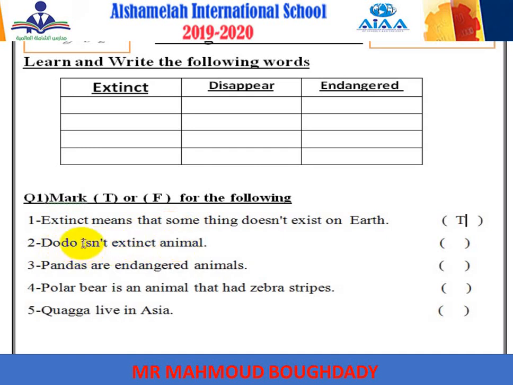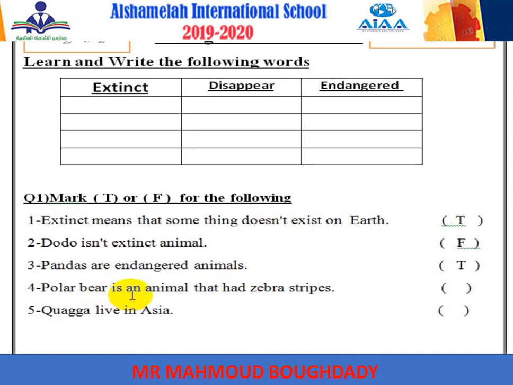He said here it is not. So it will be false. Okay, it will be false. Number 3, pandas are endangered animals. Yes, mister. Again, boys, we said that endangered animals still exist, but with little numbers. The panda still exists on the planet Earth, but with little numbers. So pandas are endangered. True.